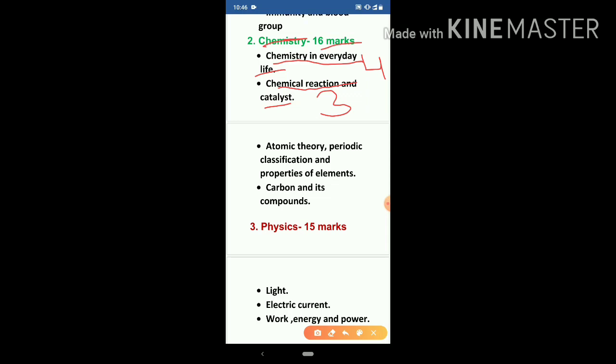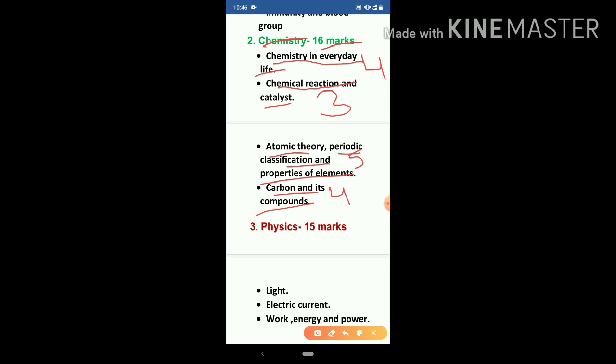Next chapter is atomic theory, periodic classification and properties of elements. This chapter covers 5 marks. And the last chapter of chemistry is carbon and its compound. This chapter covers 4 marks. In this way, we have seen the syllabus of chemistry in 10th class.